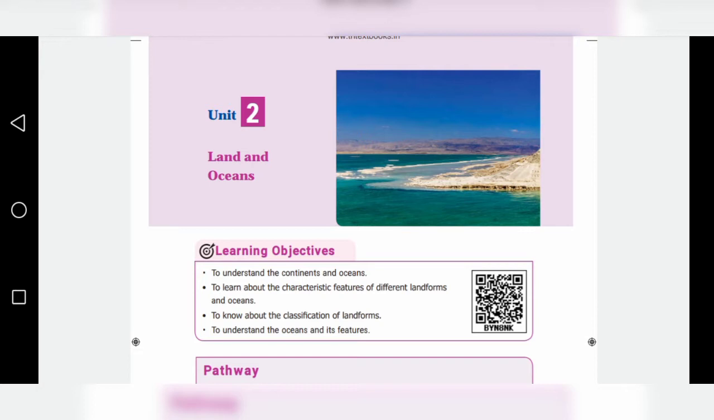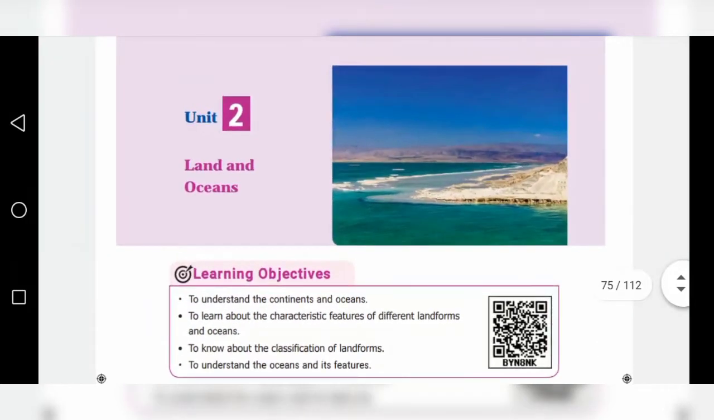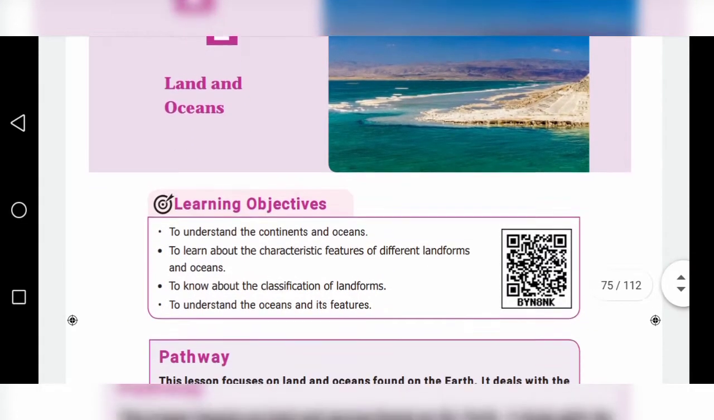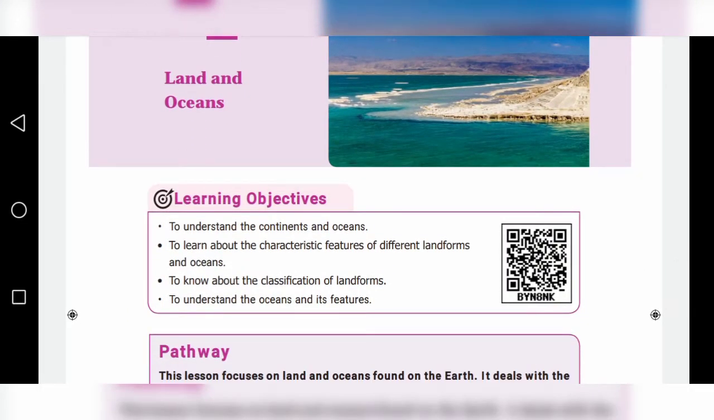Now, students, we are going to see in geography unit 2, land and oceans. Land and oceans. Before we start the lesson, we are going to see the learning objectives.